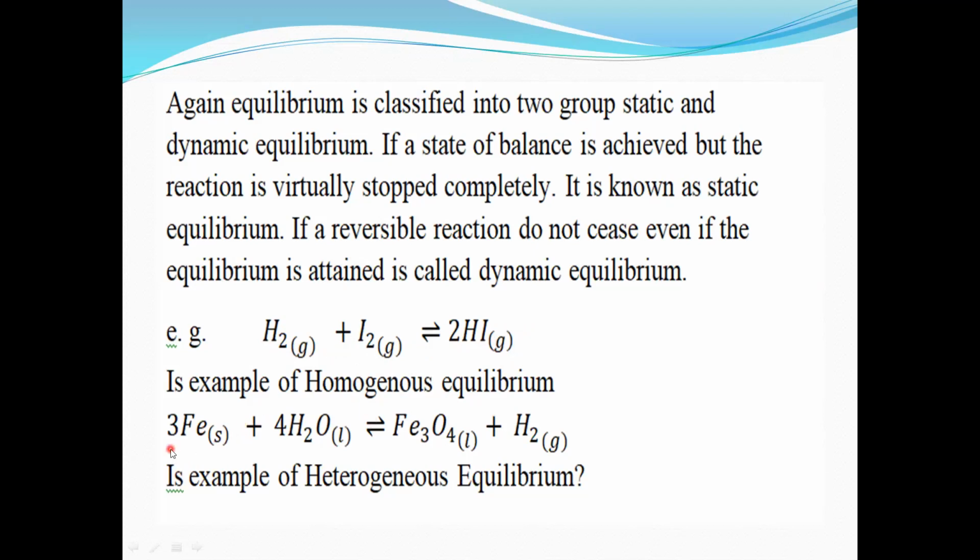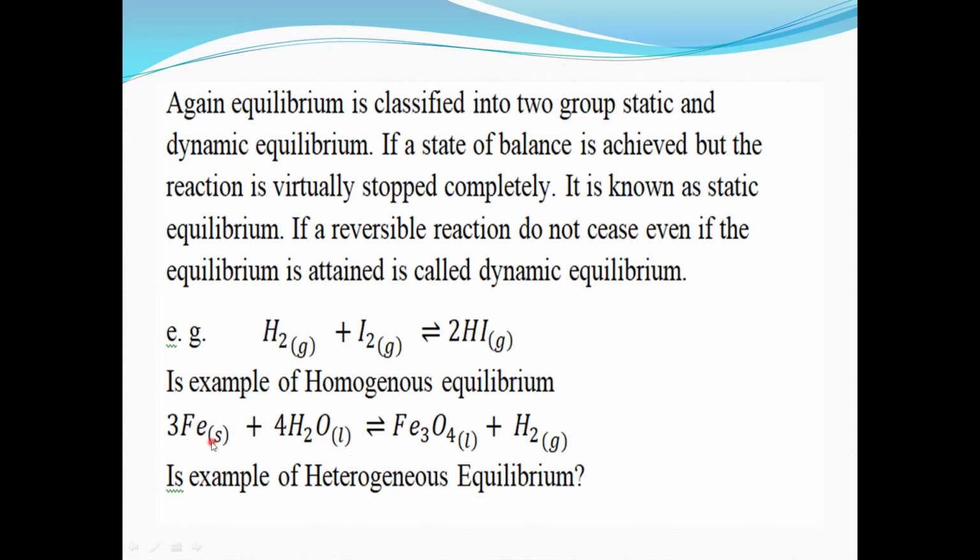Now, second example: when 3Fe, in solid state, reacts with water, 4H2O, which is liquid, it forms ferric oxide, Fe3O4, plus hydrogen gas is liberated in this reaction. Now see the physical state of reactant and product.